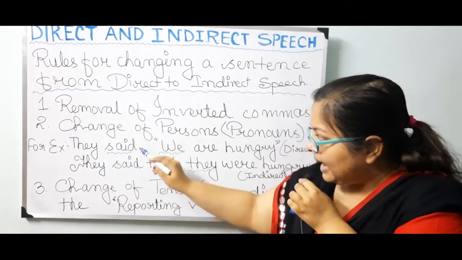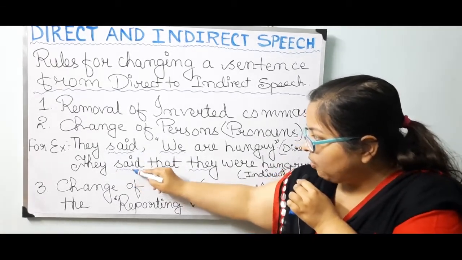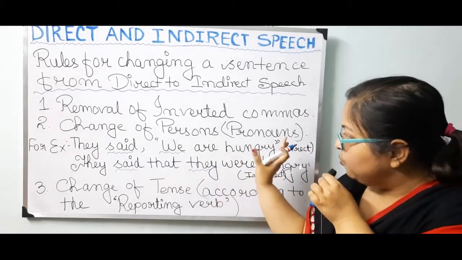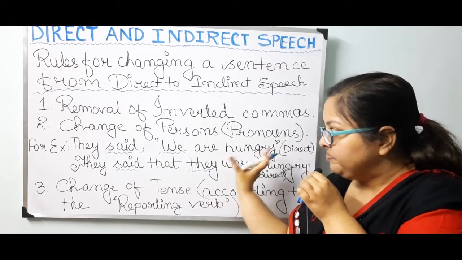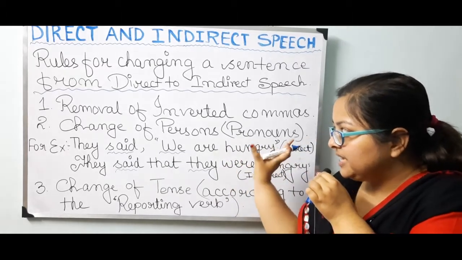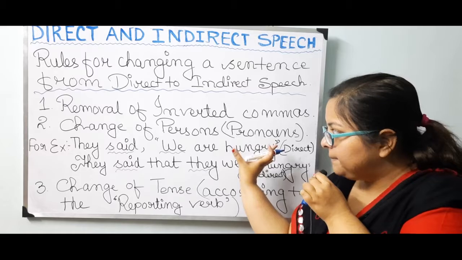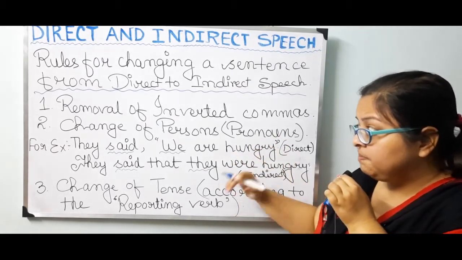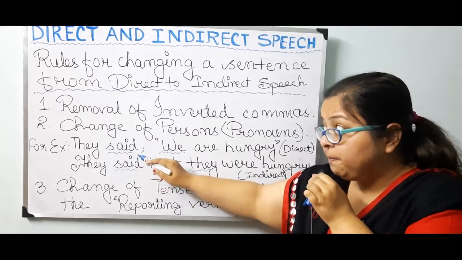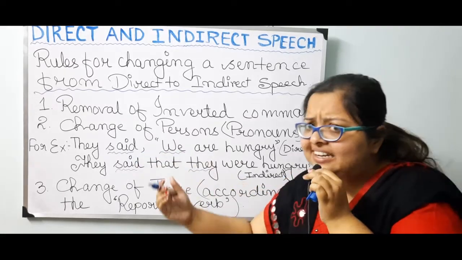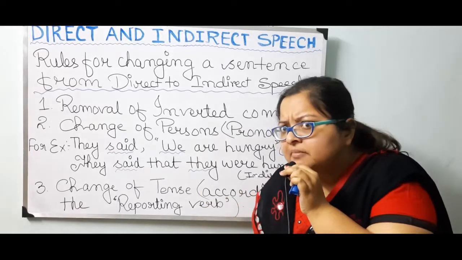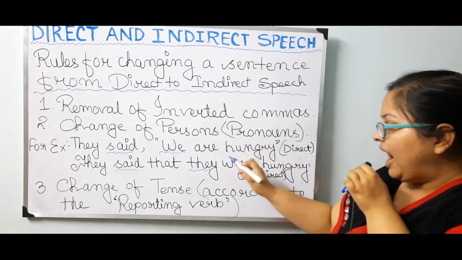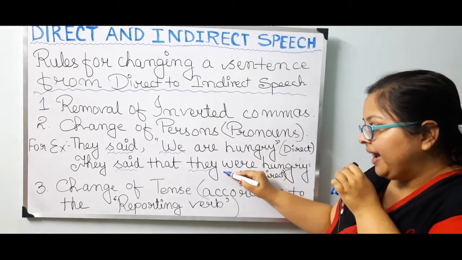So according to the tense of this reporting verb, "we are hungry" is basically in the present tense. That is getting turned into past tense according to the reporting verb, because they said in the past time. So they said that they were hungry. So "are" is getting changed into "were."